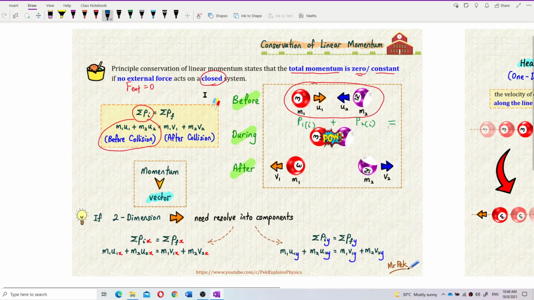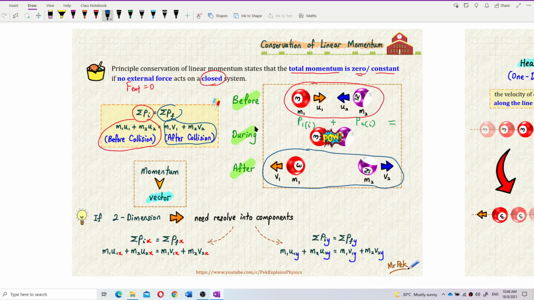The total final momentum is M1 V1 plus M2 V2. After collision, M1 has final velocity V1 and M2 has final velocity V2, so we have P1 final plus P2 final.